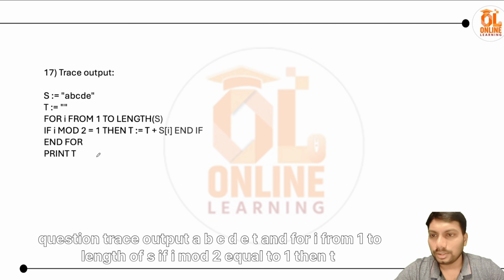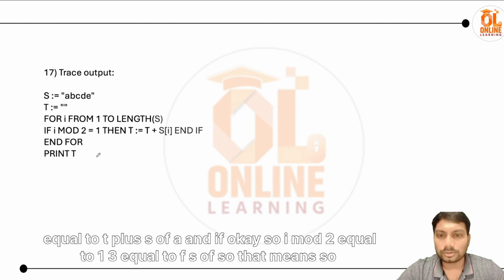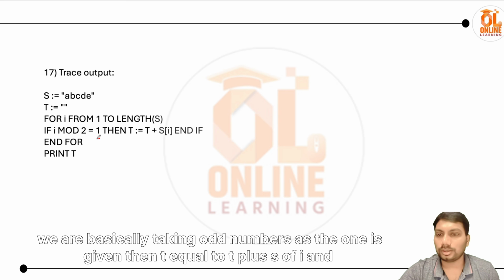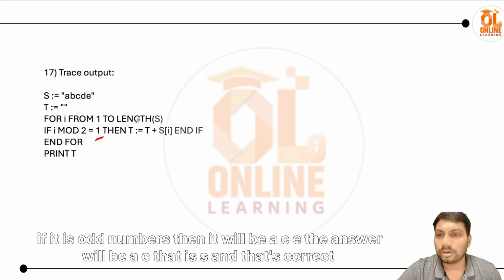Trace the output: S is A, B, C, D, E, T is empty, and for I from 1 to length of S, if I mod 2 equal to 1, then T equal to T plus S of I. So basically we're taking odd positions, where 1 is given, then T equal to T plus S of I. If you're taking odd positions, then it will be A, C, E. The answer will be A, C, E. And that's correct.